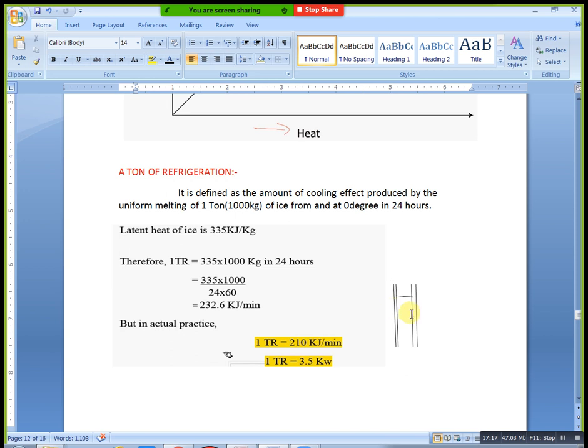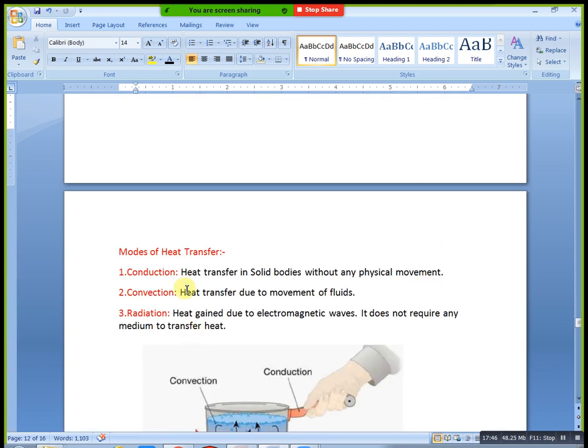Here we have three bodies in total. This is solid, this is solid, and this is solid. So here conduction is occurring: solid to solid transfer, simply we say conduction mode. In convection mode, we consider the fluid state, mainly fluids, meaning gases and liquids. Both are applicable in the fluid state. Conduction means heat transfer in solid bodies without any physical movement. For example, take a wall. We don't have any physical movement; it is a static, rest condition. Automatically our heat transfers from one place to another, outside to inside.